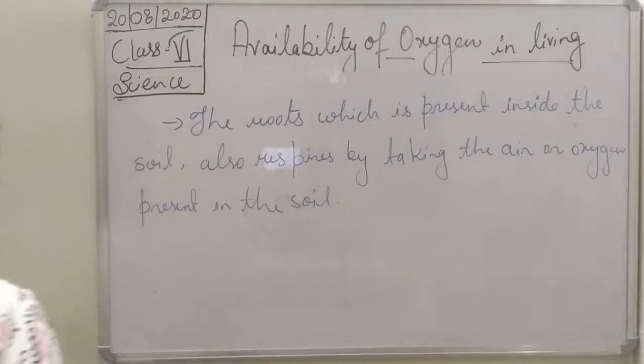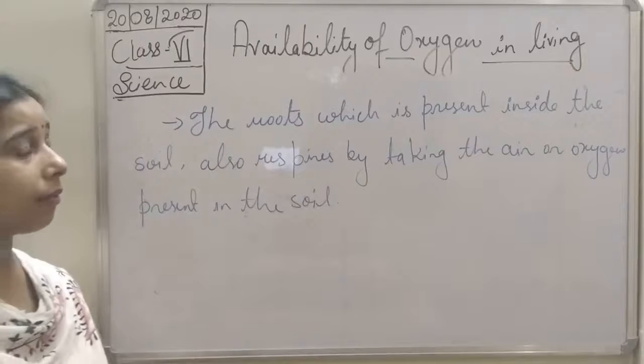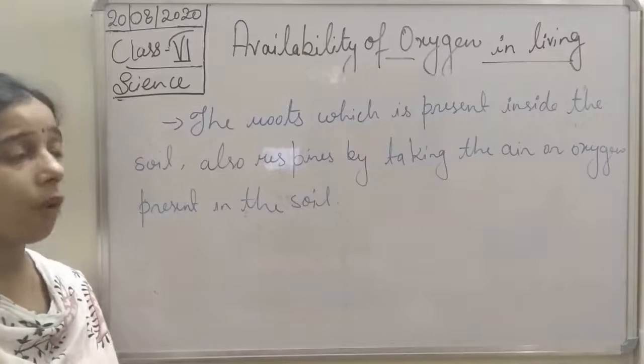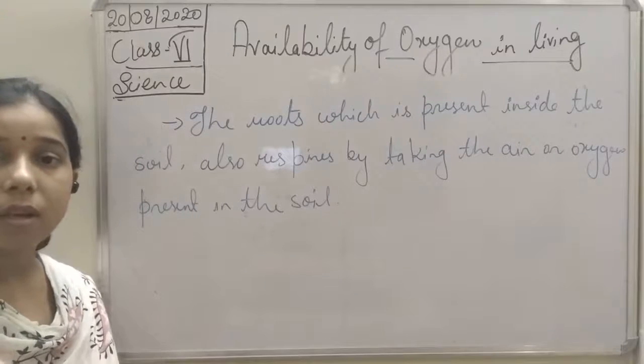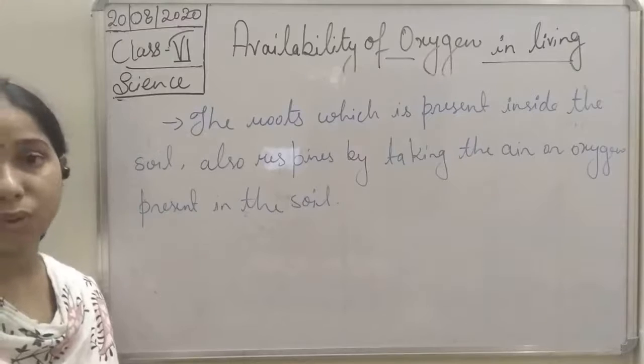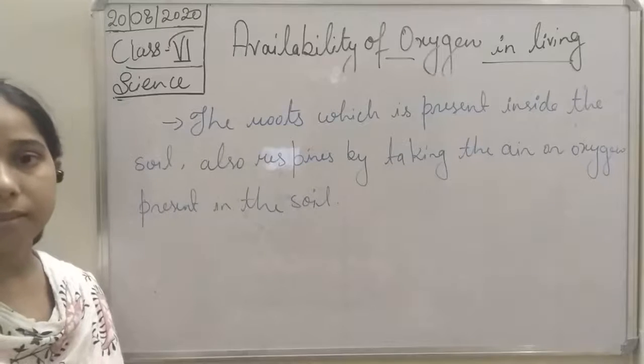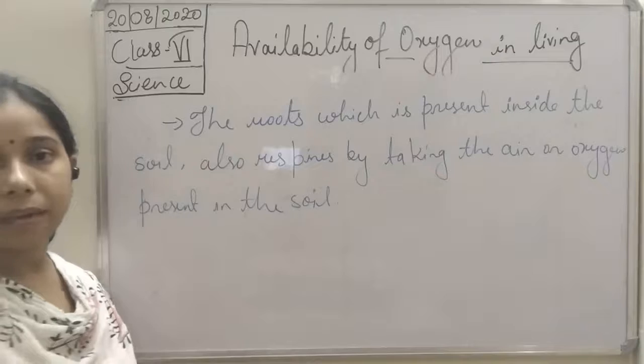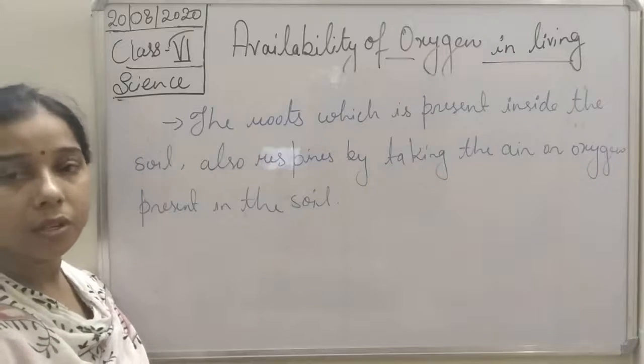Now we will discuss, students, the availability of oxygen for the plants and the animals living inside water. Right now we discussed the animals and plants living inside the soil.